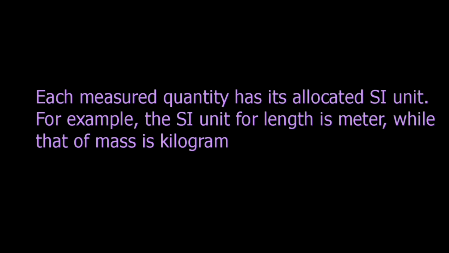For every quantity measured using a standardized or modern measuring instrument, there is usually an associated SI unit. What this means is that when, for example, we measure length, we denote it by using meter. When we measure mass, we denote it by using kilogram. When we see, for example, a measurement, say 15 meters, it is quite different from when we see 15 kilogram. In the first instance of 15 meters, we are dealing with length, while that of 15 kilogram, we are dealing with mass.